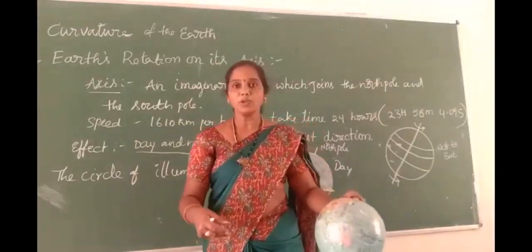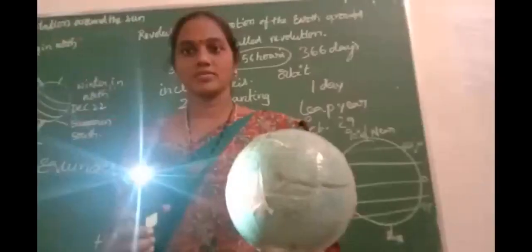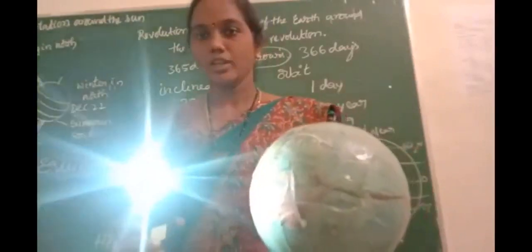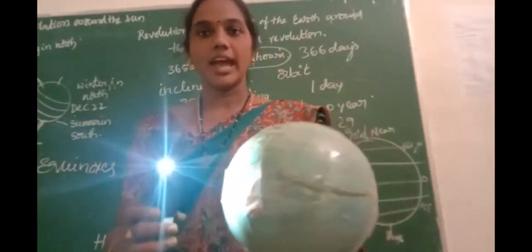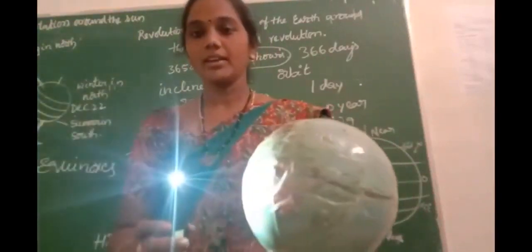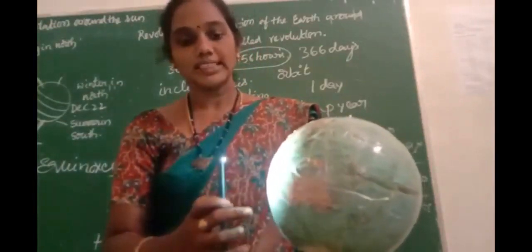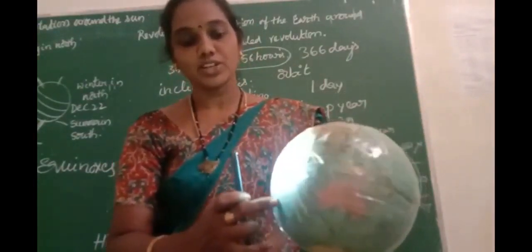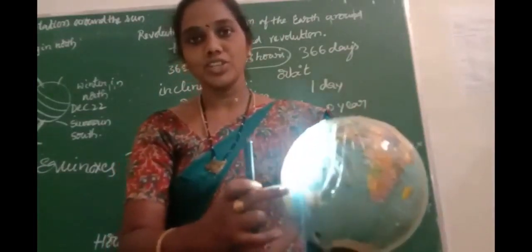How is it possible? We have taken an activity. Okay, children. Now children, we have to do one activity on how the earth rotates. We take this light as the sun and this as the earth. So the sunlight focuses on one part of the earth and the other part remains dark. You see children, half of the earth faces the sun. This part rotates in the west to east direction. This is the slow movement of the earth in the west to east direction.